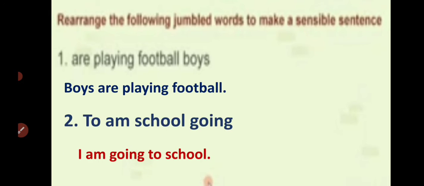Rearrange the following jumble words to make a sensible sentence. The first one is: are playing football boys. So what will be the correct sentence? Boys are playing football. Next is: to am school going. So what will be the correct sentence? I am going to school.